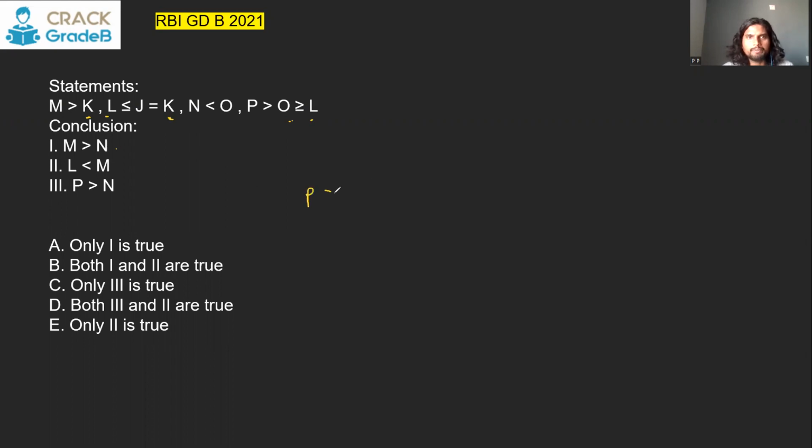We can write it first: P greater than O greater than equal to L. L to K we can write like this: L less than equal to J is equal to K. K is less than M. We have to compare M and N.